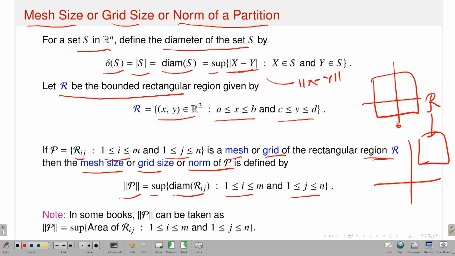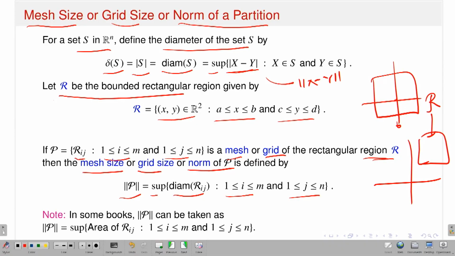So like in the single variable case, what is the norm of the partition? You take a partition of your interval, say x0, x1, x2, up to xn, where x0 is equal to a and xn is equal to b. Then you take the length of the subinterval, that is the modulus of xj minus xj minus 1, and you take the supremum as j runs from 1 up to n. So you have to do a similar thing here. Instead of the length of the interval, I am talking about the diameter, which is nothing but the supremum of the distance between any 2 points x and y running over those subsets. Okay. That is the supremum, and the supremum will always exist in this case, because only a finite number of elements are there, and that I am denoting as the norm of the partition.